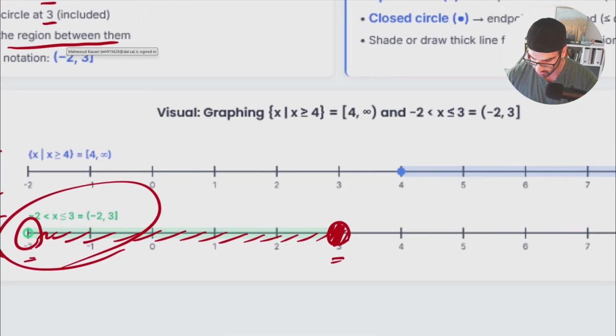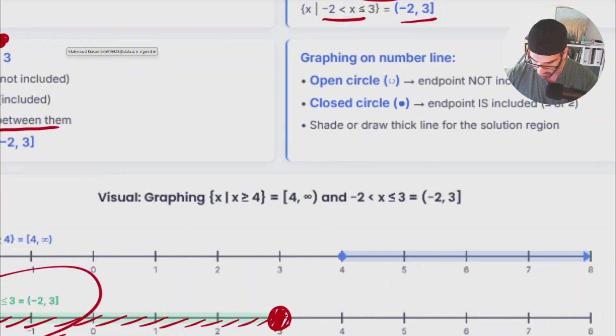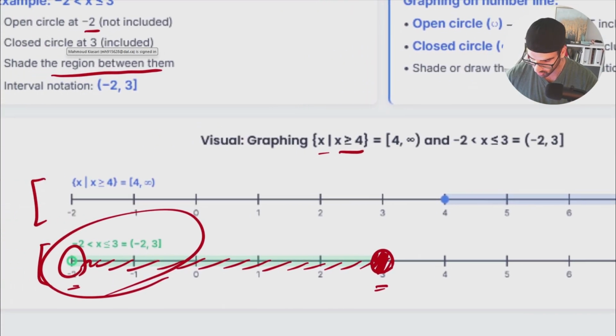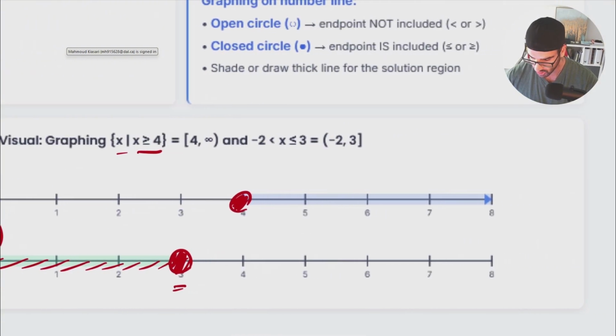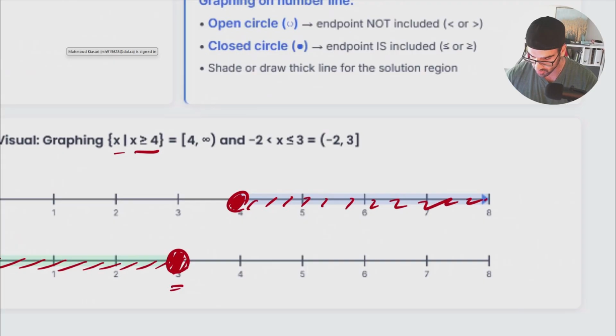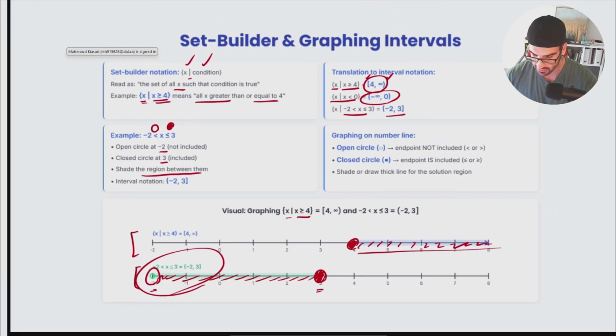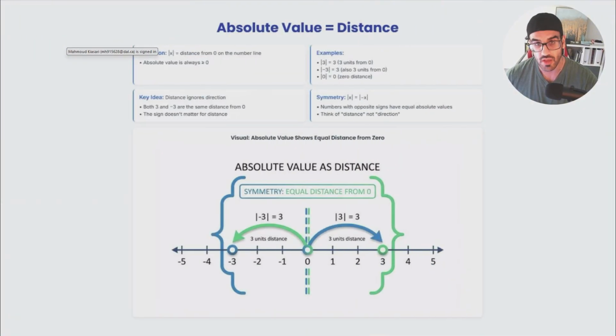Let's see another example. For another example, I have my x, where the condition is that it should be bigger than 4, while knowing that x can also be equal to number 4 itself. So at this point, I have number 4. Again, start with a filled circle and shade whatever I have. Since I don't know what positive infinity is, I just can write it down like this. As simple as that.